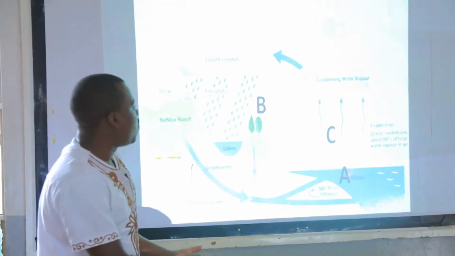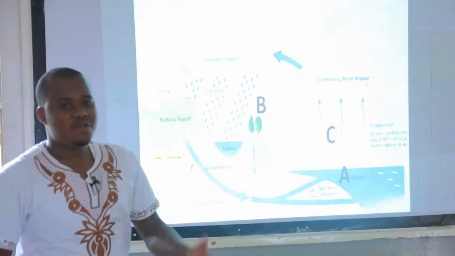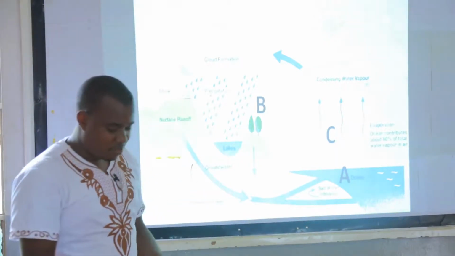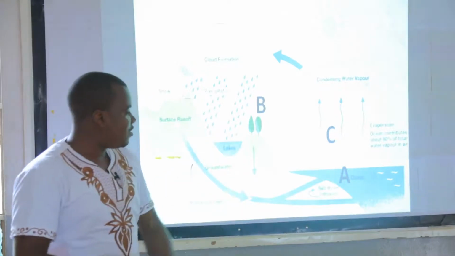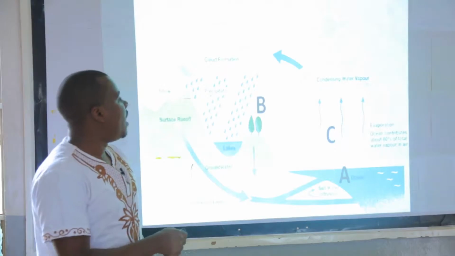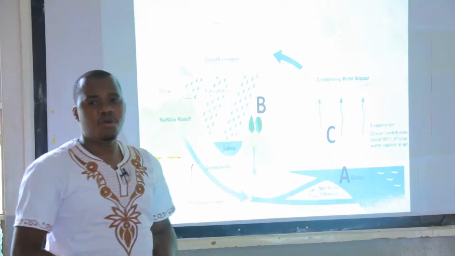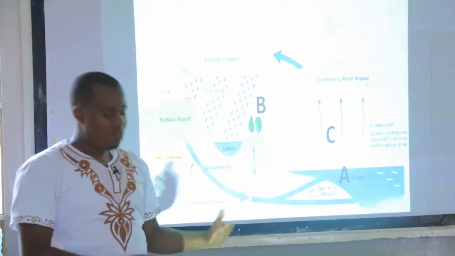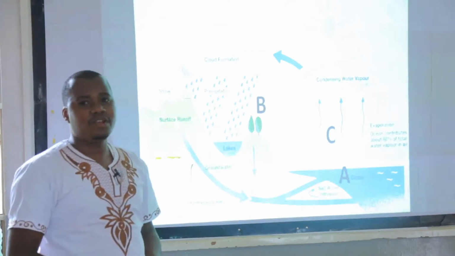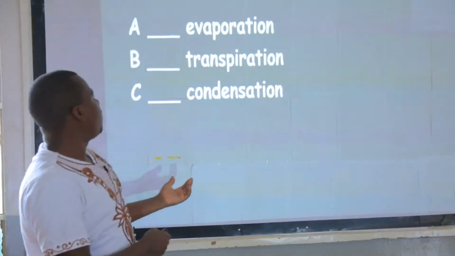So this happens on a water body, and if there are plants here, on plants we shall have what we call transpiration. So the process that occurs on plants is transpiration. So those are three processes. We have evaporation on water bodies, we have condensation on clouds, then we have transpiration on plants or on trees. So those are the three processes that are involved in the rain formation, in the water cycle, or in the rain cycle.